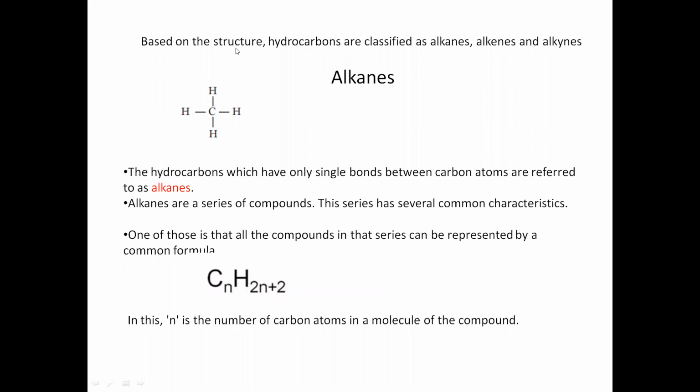Now we are coming to the hydrocarbon part again. Hydrocarbons can be classified into alkanes, alkenes and alkynes. Here only one letter changes every time.